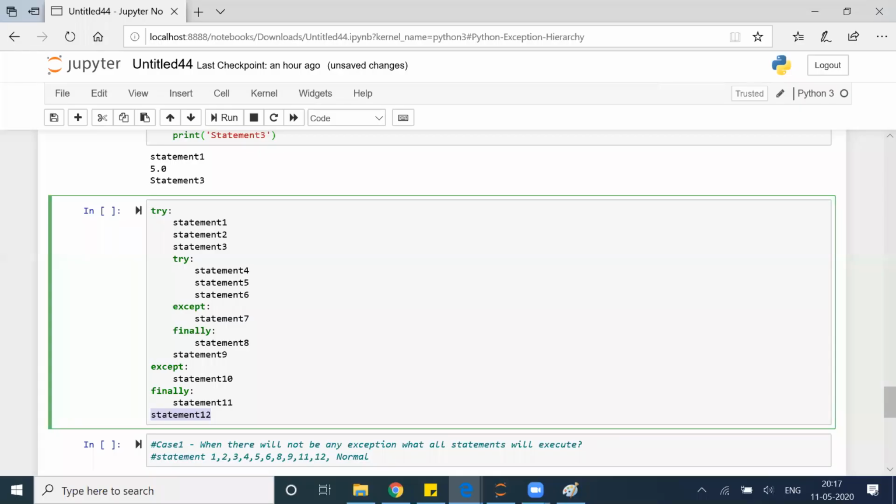Now case number 7. If an exception happened in 7 and the except block is not matching, there are chances that in my except block also there will be some error.